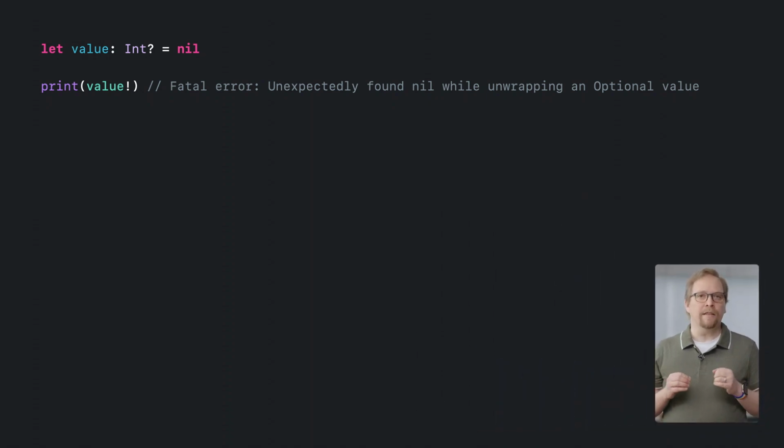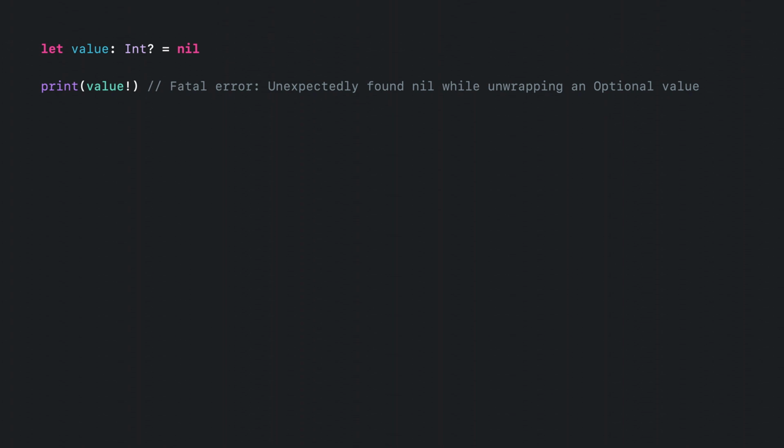Most operations in the standard library fully validate their input before executing, so we can safely assume that any serious coding errors we may make will be reliably caught and reported. One example for such an operation is the familiar force unwrapping operator on Swift's optional type. It does require that the value must not be nil, but if we get this wrong, we are guaranteed to get a nice, clean, fatal runtime error.